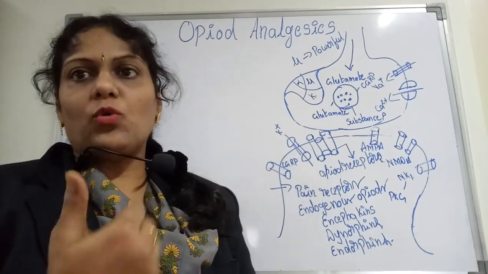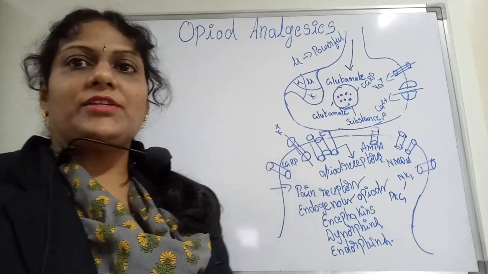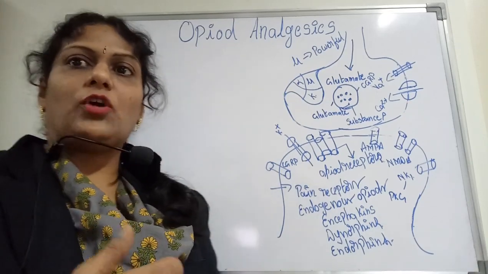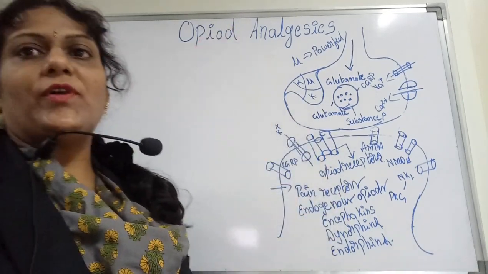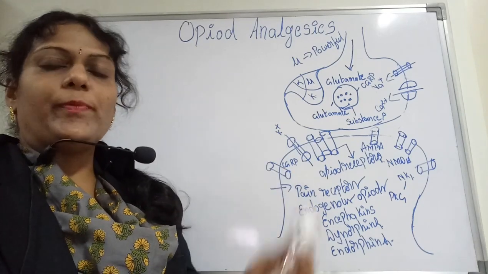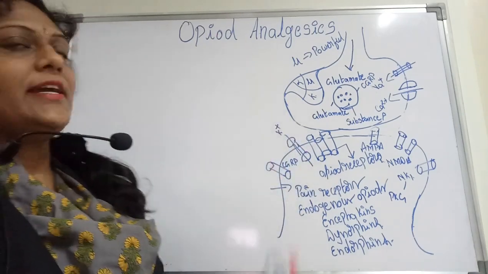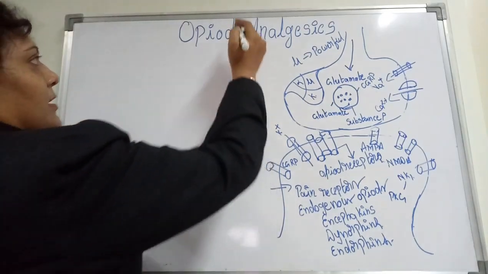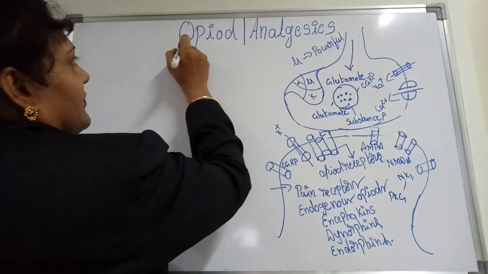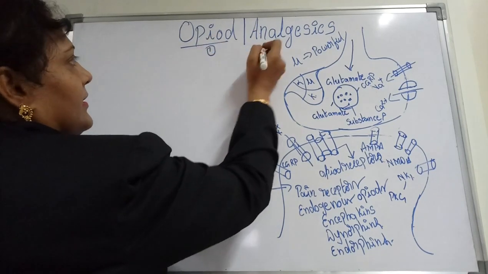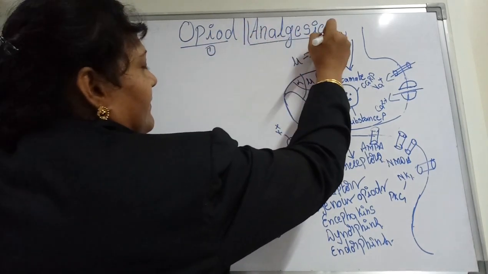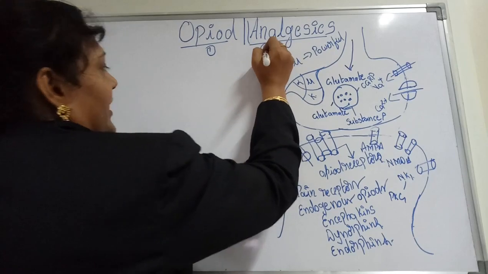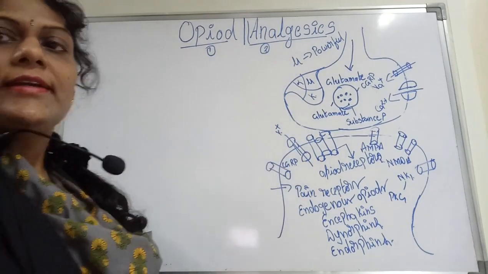And today let us go another step forward to our topic, what is called opioid analgesics. And this term, opioid analgesics, as we were representing it, can be divided into two words, as I presented over here. This is the first word, and this is the second word. So let me first finish what is opioid.